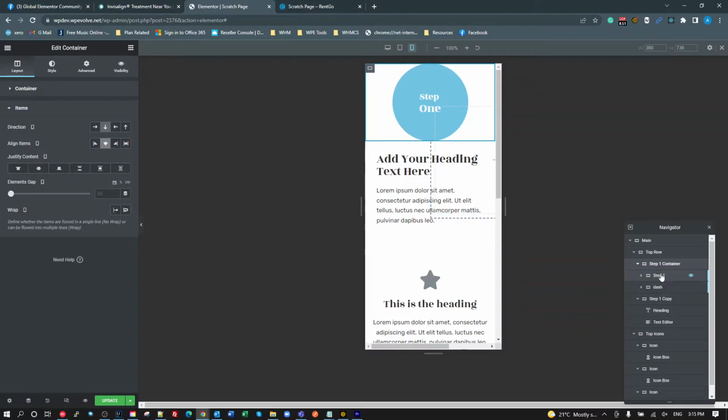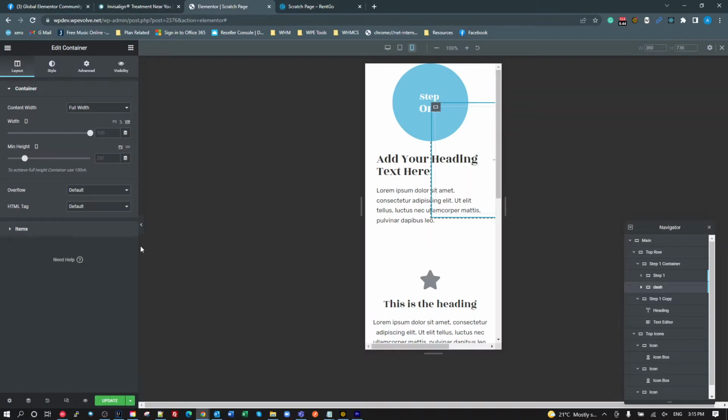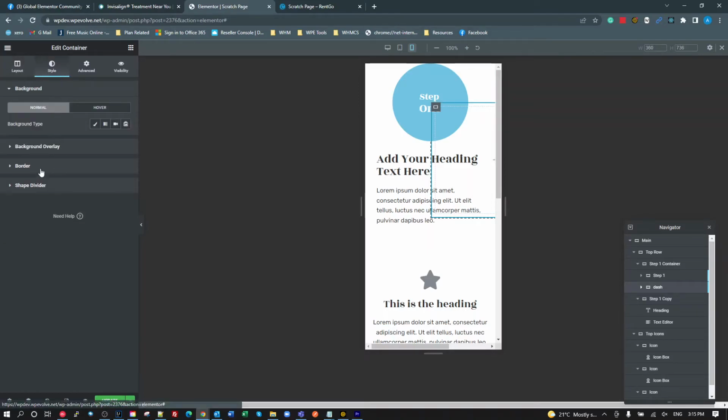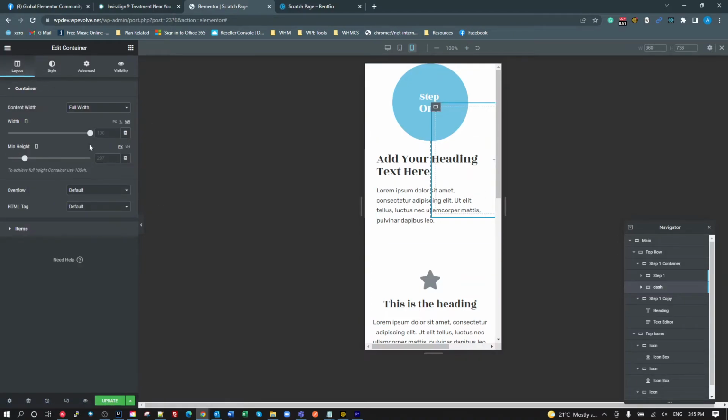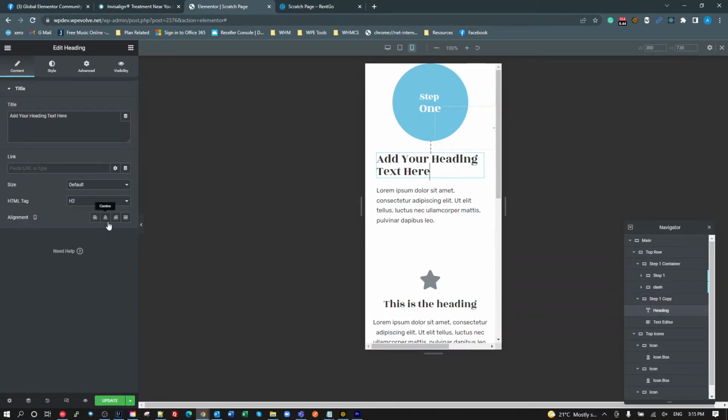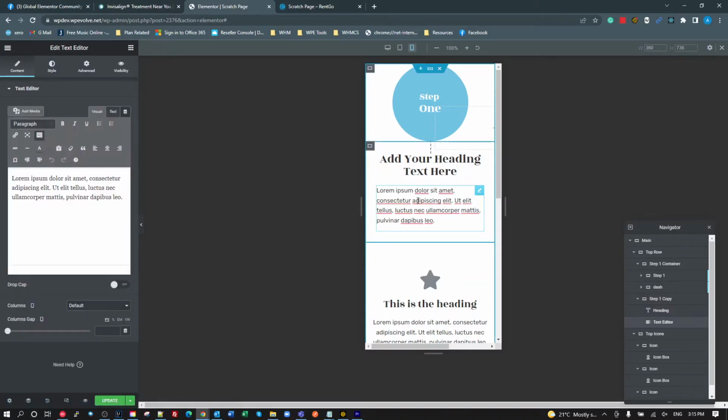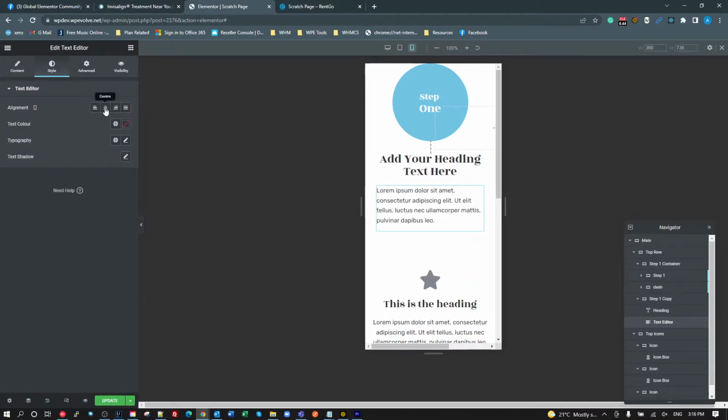The dash, we want to get rid of the border on the bottom, so let's uncheck that. We just want, I think it was, the left border of 2. And we want it to be shorter. So let's have a look at our max height and change that there. We also want to look at maybe this heading, and we might center that heading. Look at the text, and on mobile we will center. Refresh.